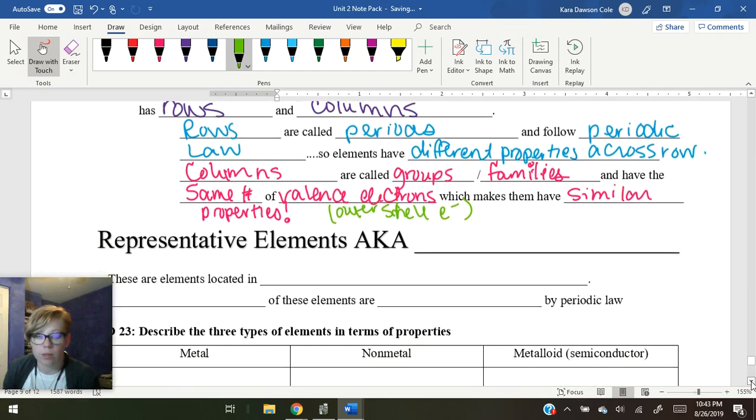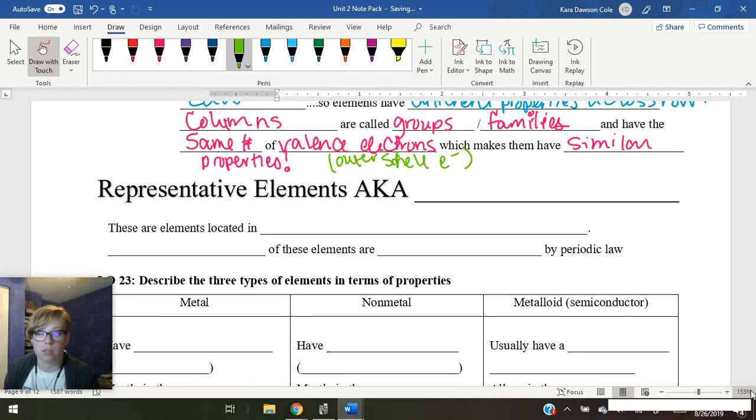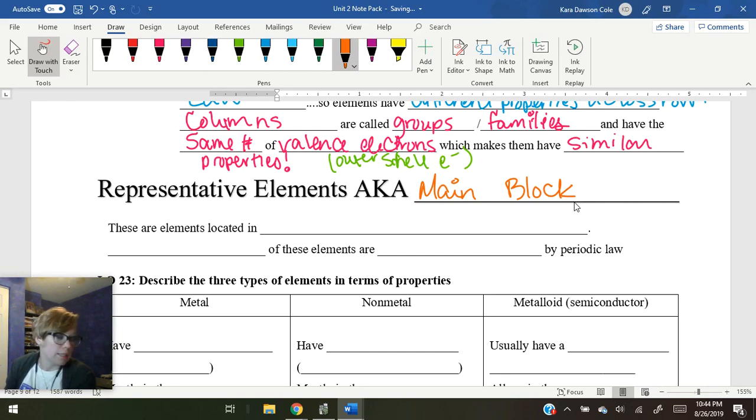So we have the last definition that we've got to cover, which is the representative elements. So the representative elements, or the AKA main block elements. These guys are located in groups 1 to 2, and then 13 through 18.